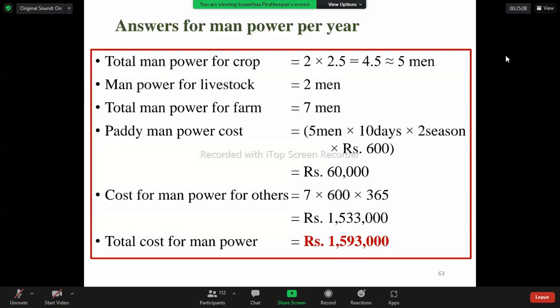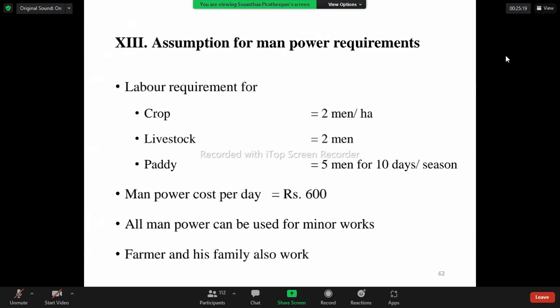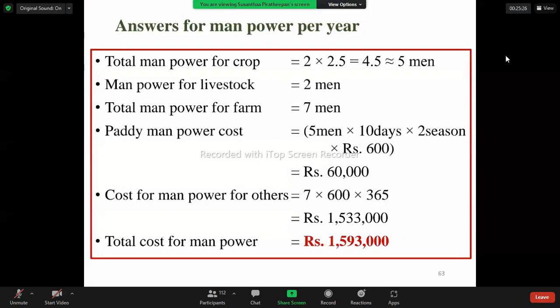So the total manpower for the farm, farm meaning both crop and livestock, 7 men is enough. Paddy manpower cost: 5 men per 10 days per season. In 1 season, we need 5 men for 10 days. So there are 2 seasons and the salary given to the laborers is 600. So 5 men into 10 into 2 into rupees 600. That is totally 60,000 for the paddy only.